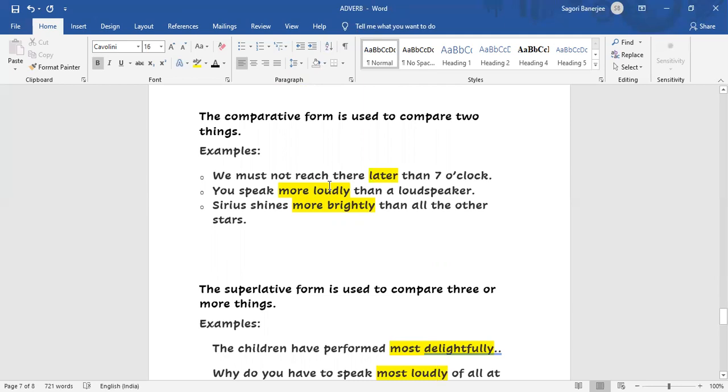Similar with the third sentence: Sirius shines more brightly than all other stars. Okay, so "more brightly" again. Shines is the verb. Brightly is the adverb. Brightly is modifying the verb shines, and it is comparative because two things are compared. Remember, comparative is coming with two things.